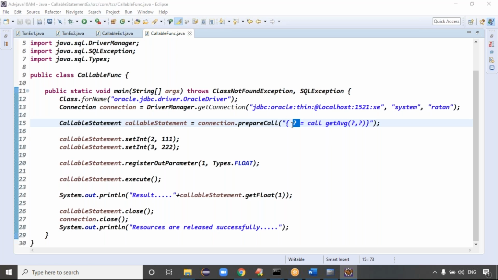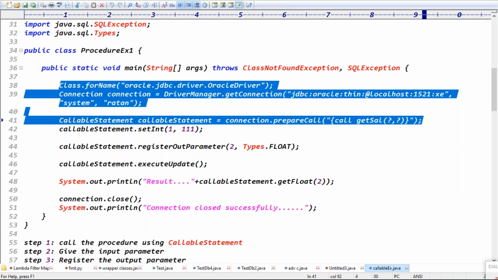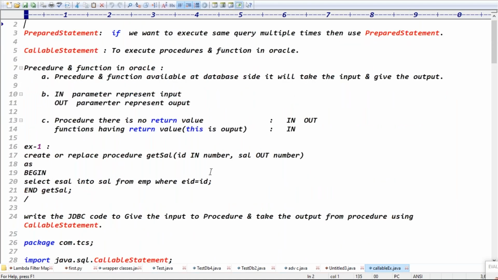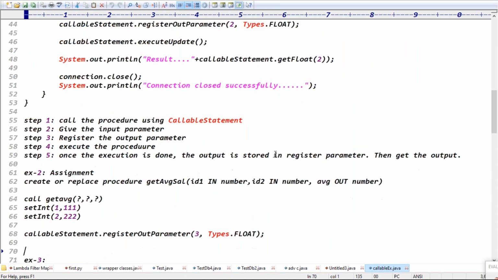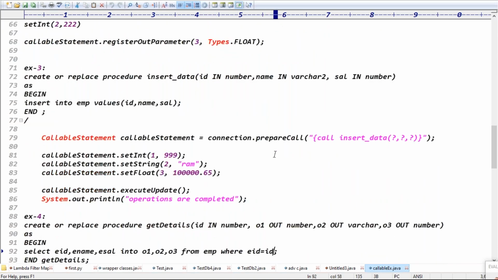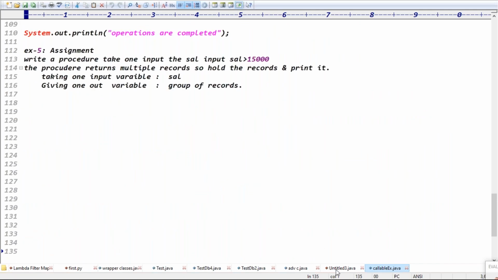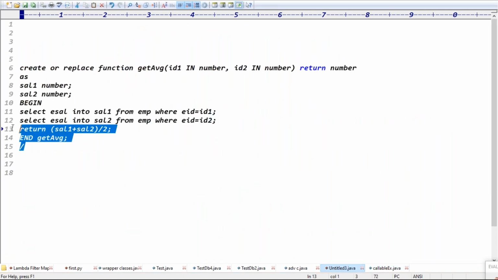In yesterday's class we discussed procedures. Every procedure contains an out parameter, so we definitely require an in parameter as well as an out parameter. But in today's class, the function does not contain any out parameter, because the function's return value itself is the output.